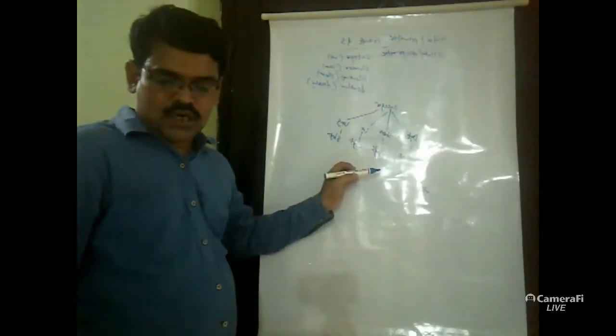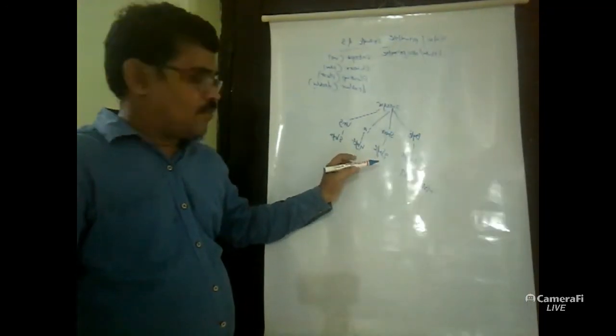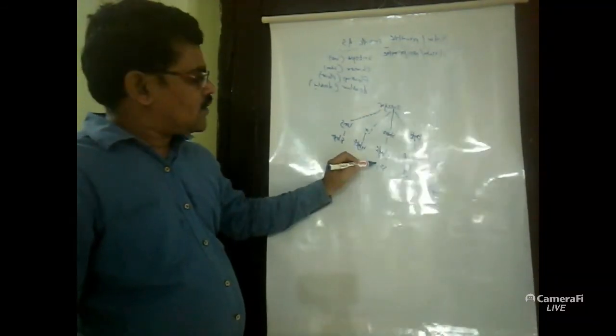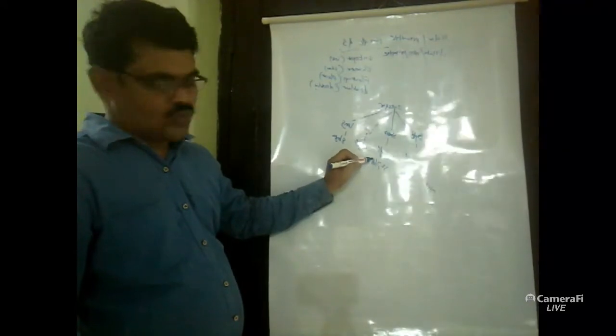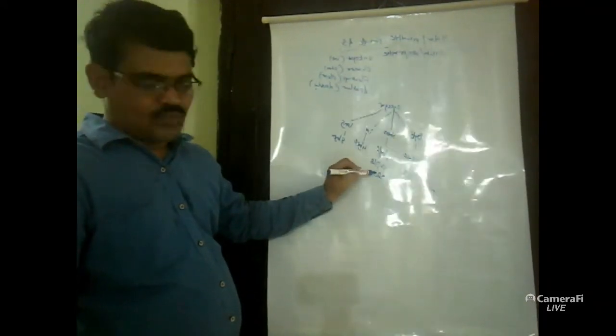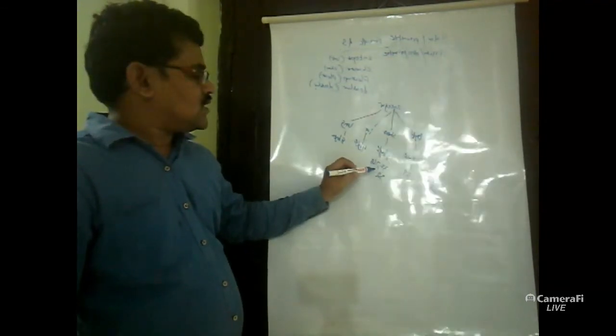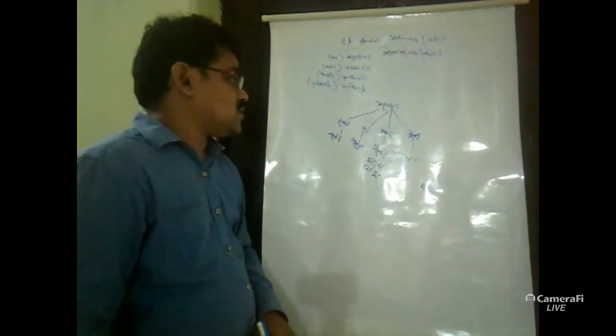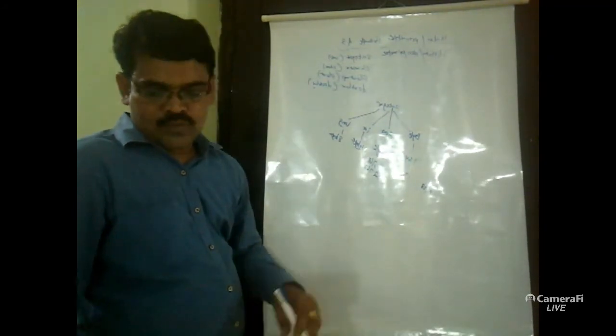Next one, short ranges from minus 32,768 to plus 32,767.